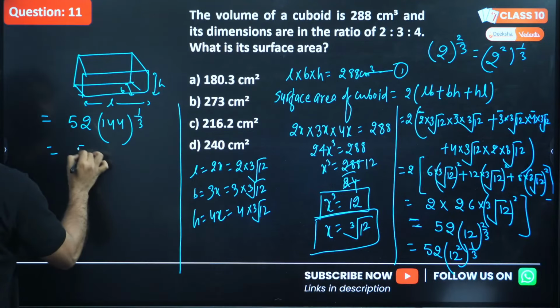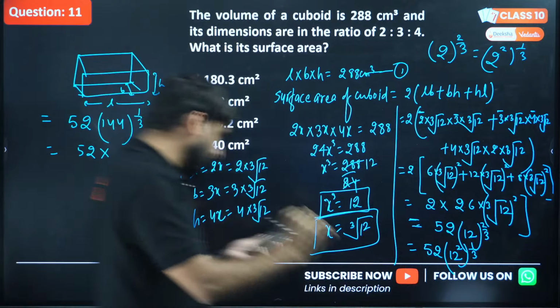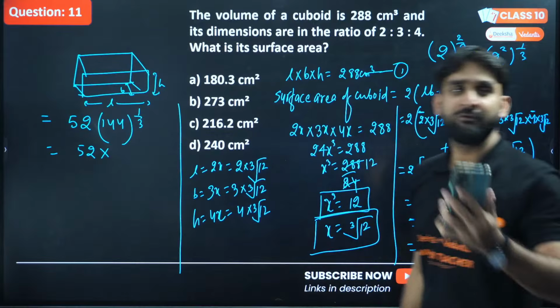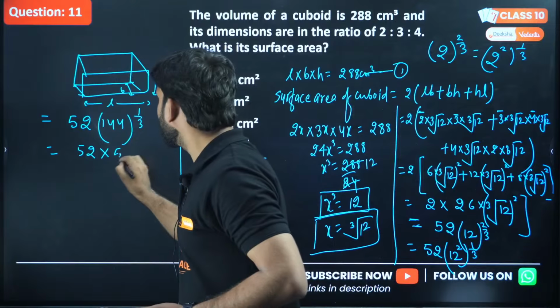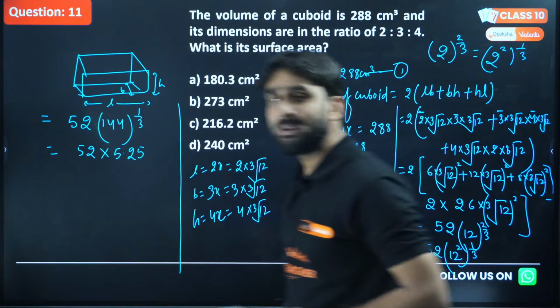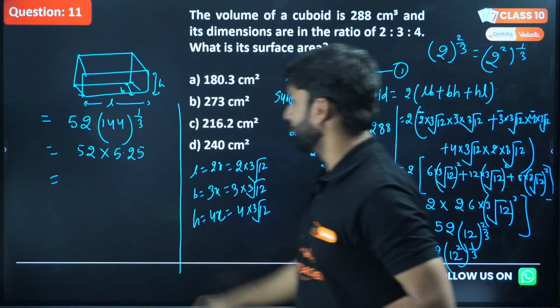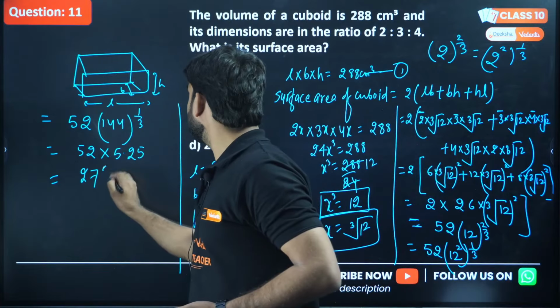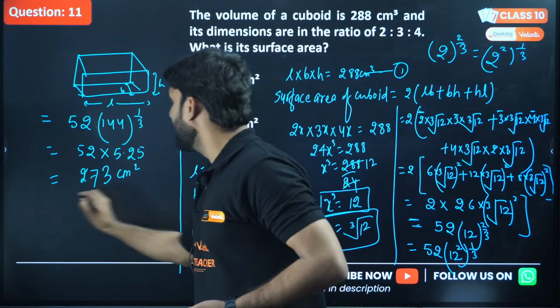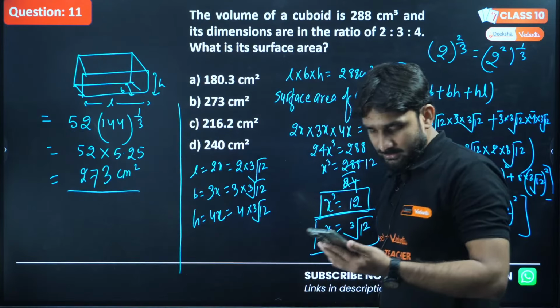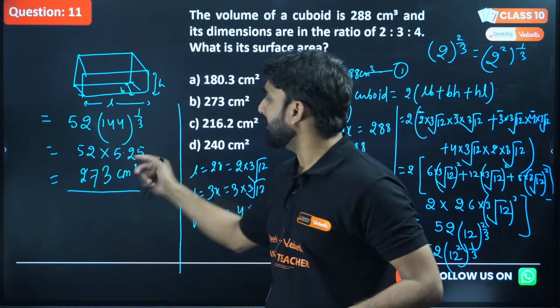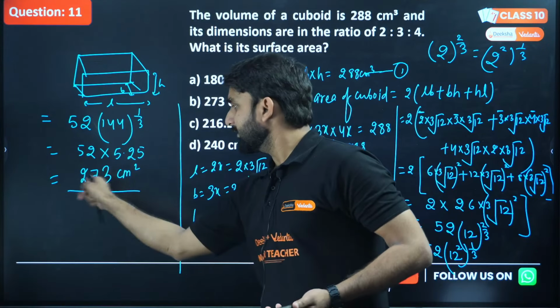And the cube root of 144 is almost 5.25. You can calculate, you can find out. Now multiply these two numbers. On multiplying these two numbers, the answer comes as 273 centimeter square. If you require, I can solve this question further, but on multiplying, this number will come like 273.